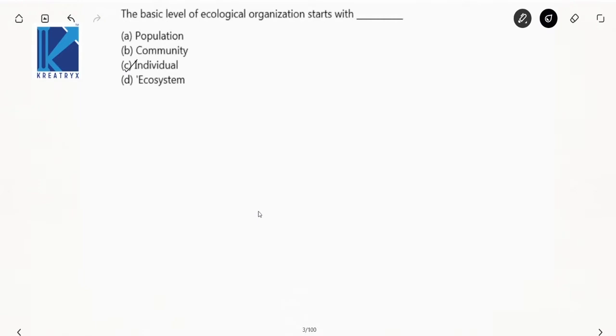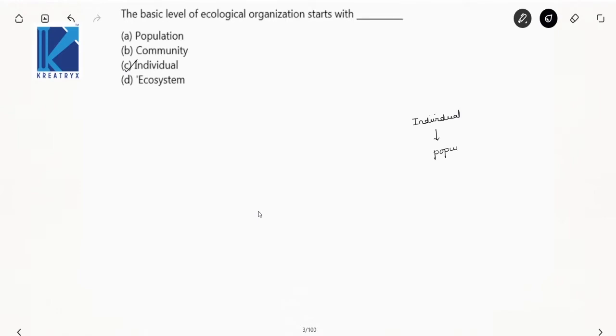The highest point is the biosphere. Now a group of individuals will be a population.